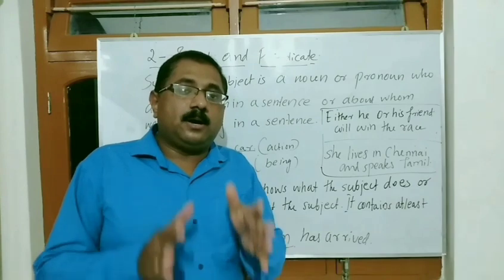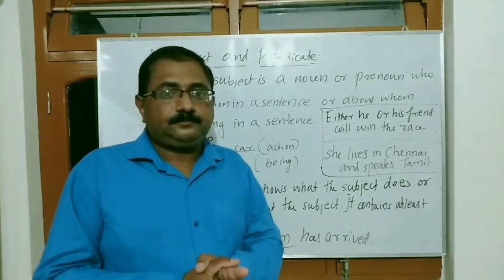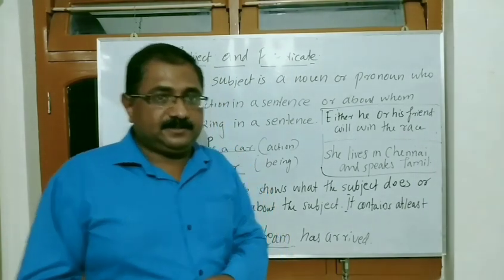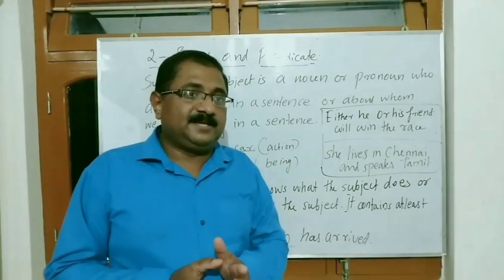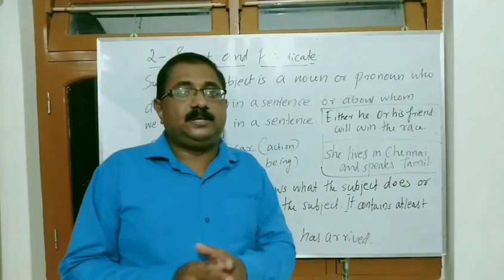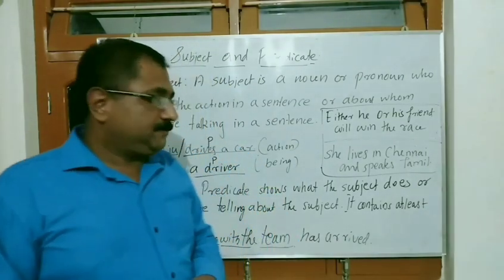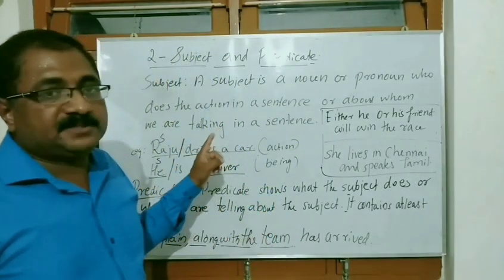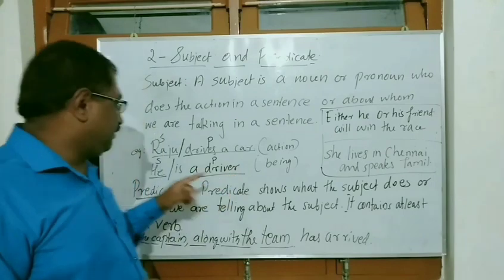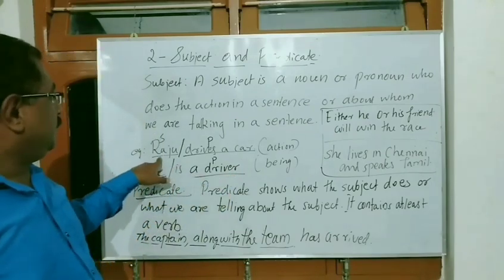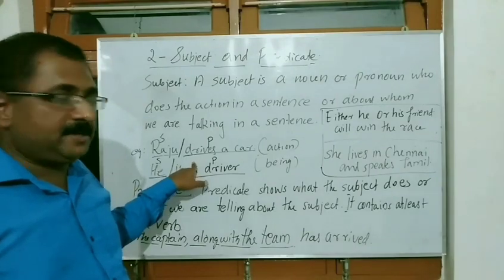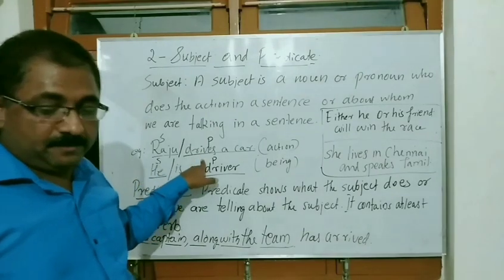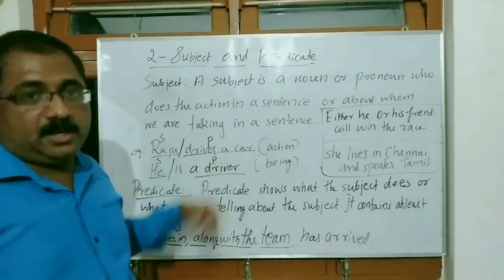Then how will you find out the subject of a sentence? If you want to get the subject of a sentence, there is a shortcut or a technique. First of all we have to find out the verb there. First, example: Raju drives a car. In this sentence, drives is the verb there. We have to ask the verb who or what.